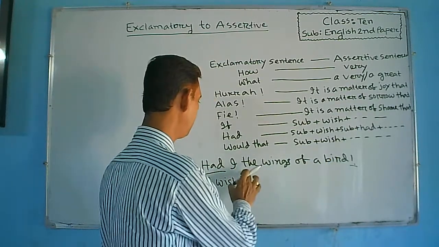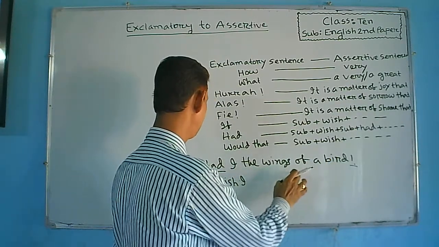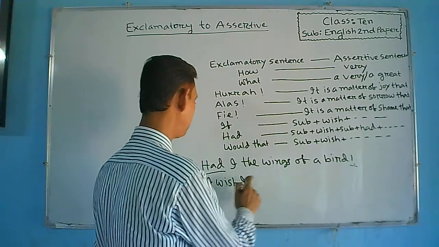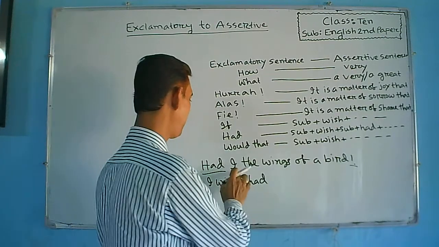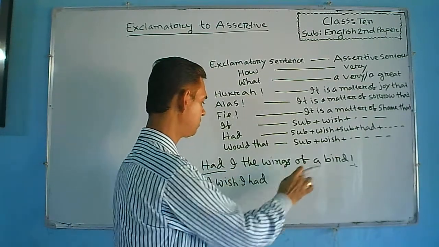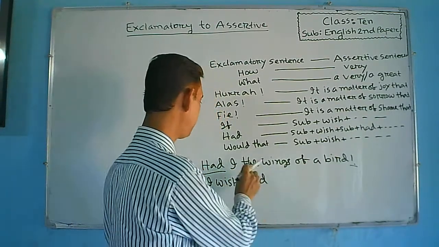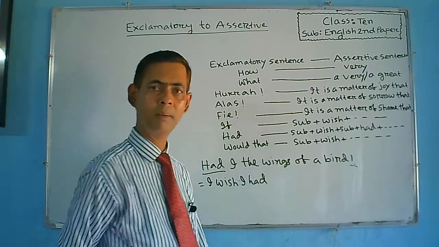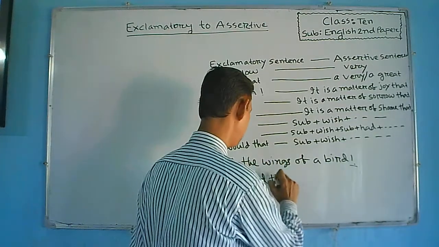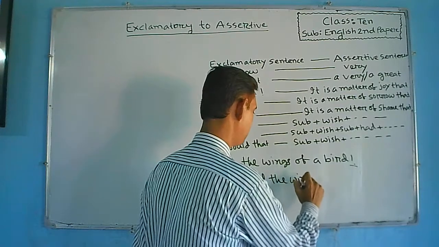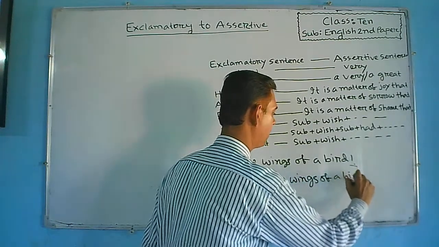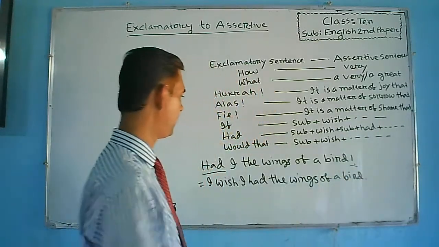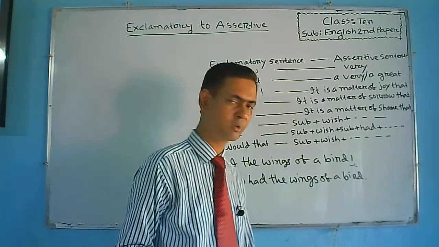So, what is the part? Here after the subject, had will be used. Had will be used. Then the part which is given after the subject will be used here. So, what is the part after the subject? The wings of a bird. The wings of a bird. And full stop. At the end of the sentence, there will be a full stop.